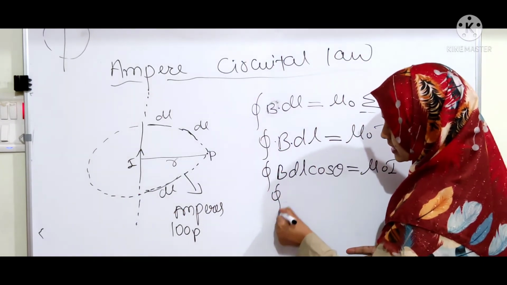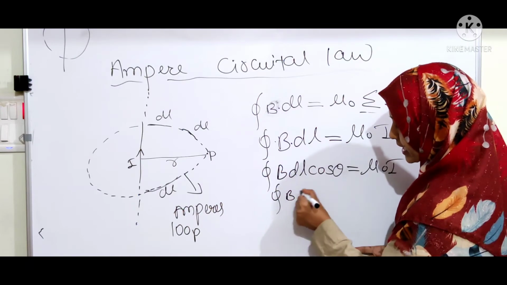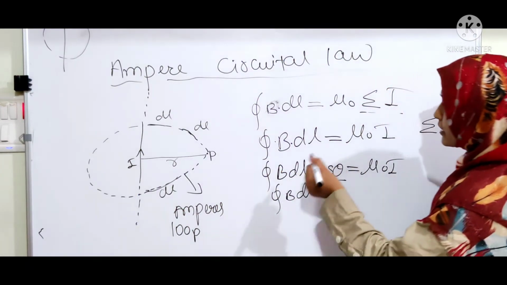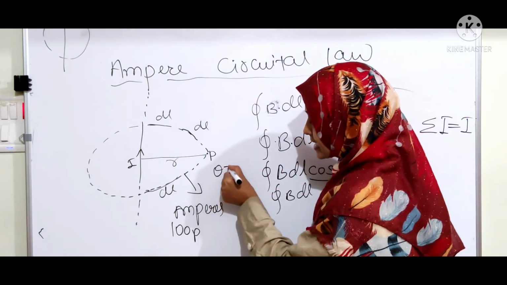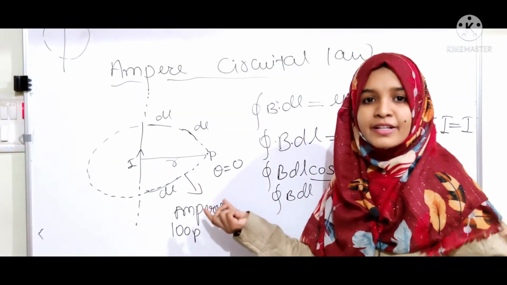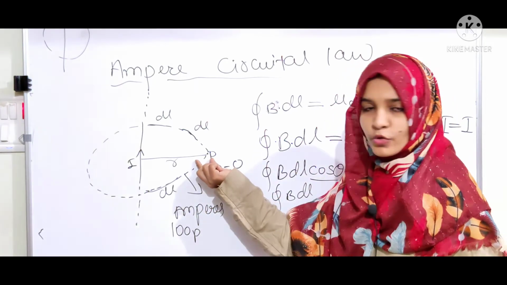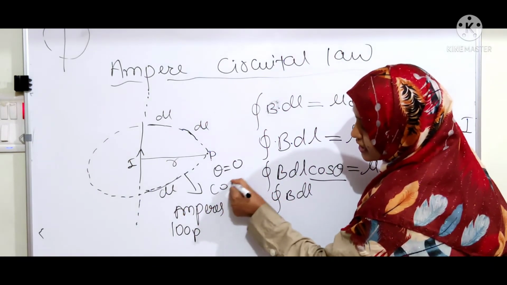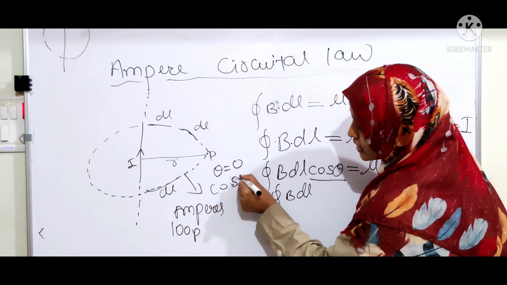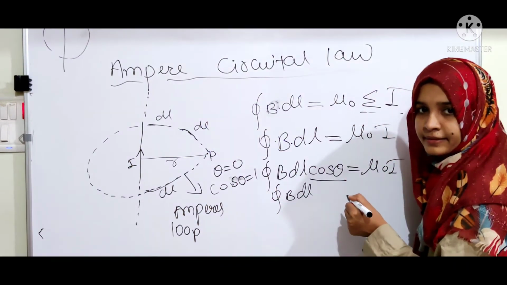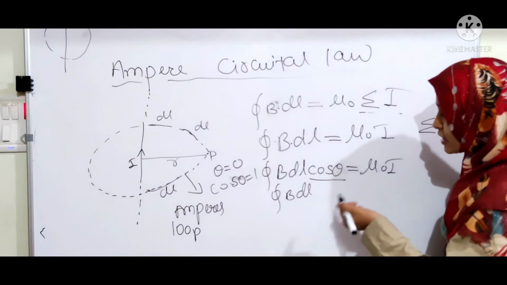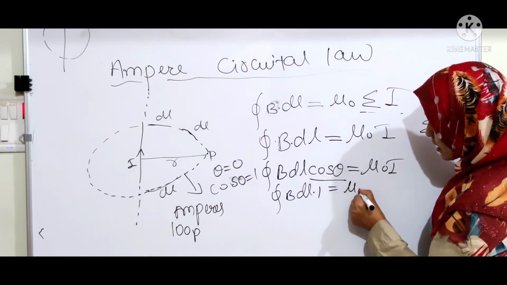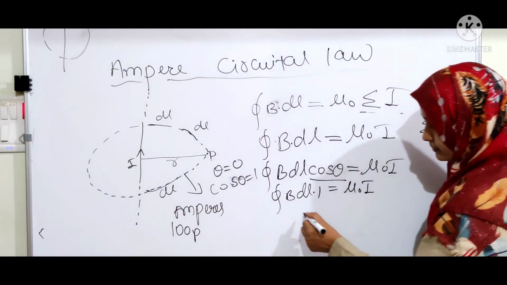What is this cos theta? Here you can see the value of theta is 0, because the magnetic field is along the element dl. So theta is equal to 0, and cos 0 is equal to 1. You know this from earlier classes. So the closed integral of B dl is equal to mu naught I.